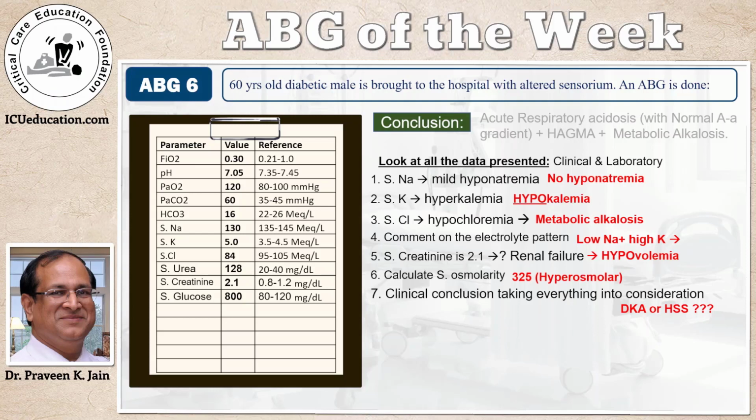So we need to understand what are we dealing with. Why is it important to know what we're dealing with? Well, the treatment is not the same. In DKA, the main treatment is insulin, and fluid replacement also is important. Whereas in HHS or HONC, it is predominantly fluid replacement which is important, and insulin is of secondary importance.